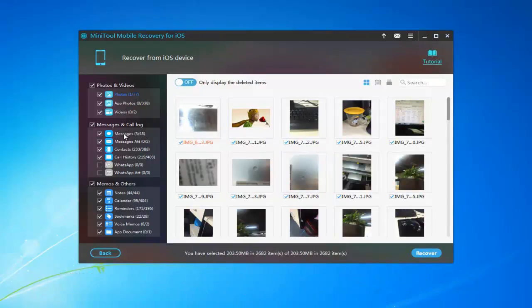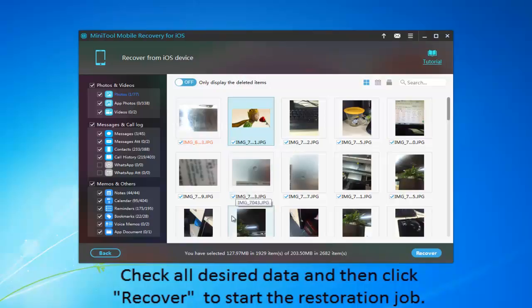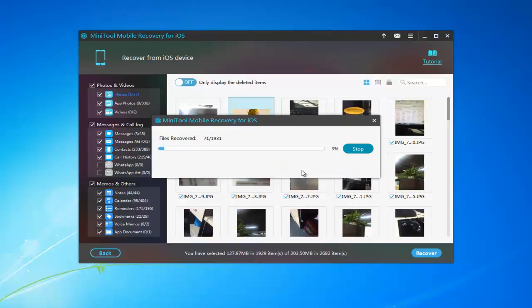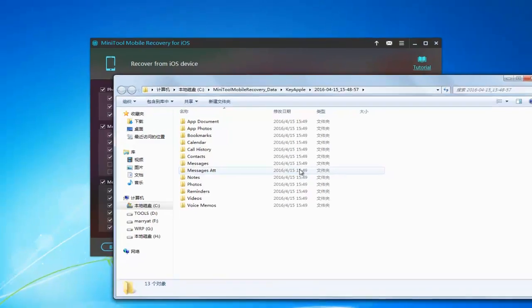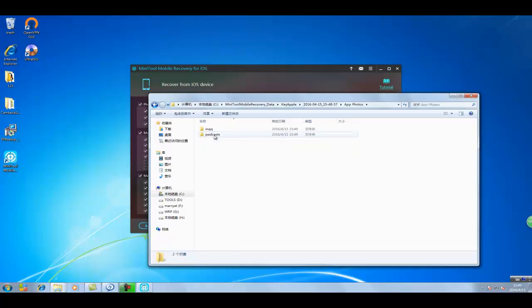After scanning, we can see all file data are listed here, including photos, videos, messages, contacts, call history, notes, calendars. Now we need to select only the files we want and then click Recover to store these. After all operations are done, you have finished recovering lost data.